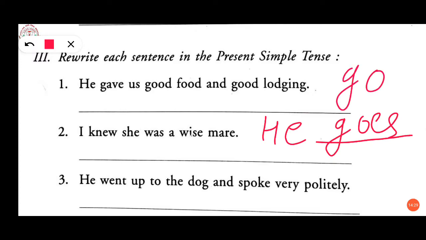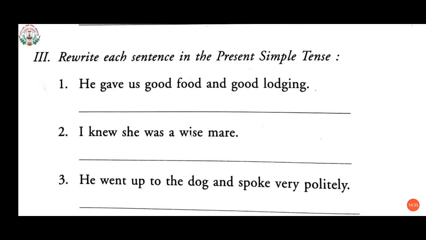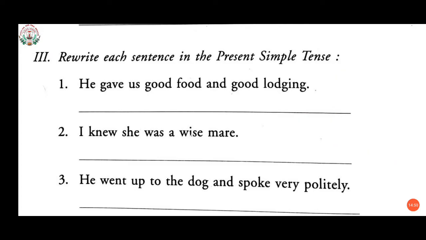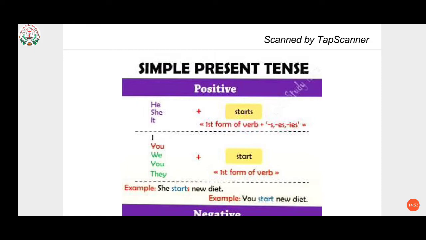Go is a verb, and what I have added here with go is es. So he plus verb go, and with this go I can add s or es in simple present tense.